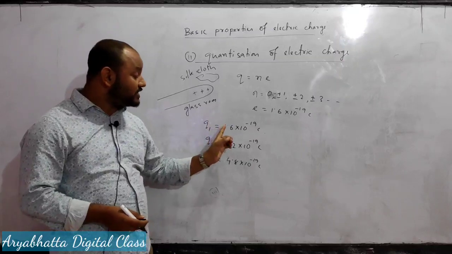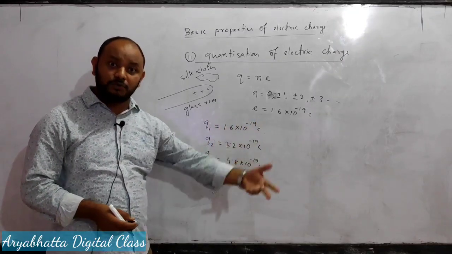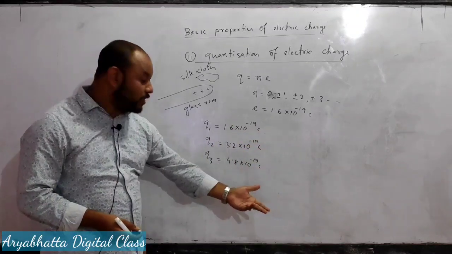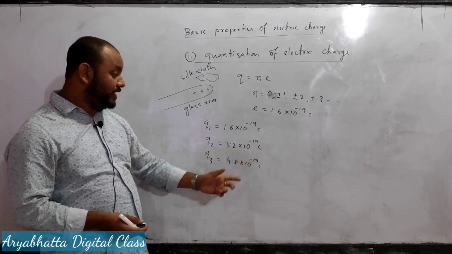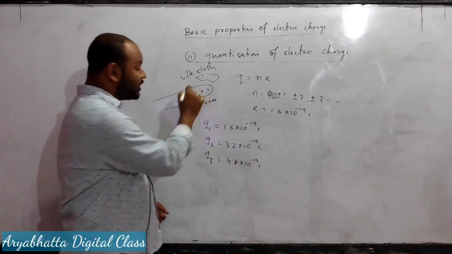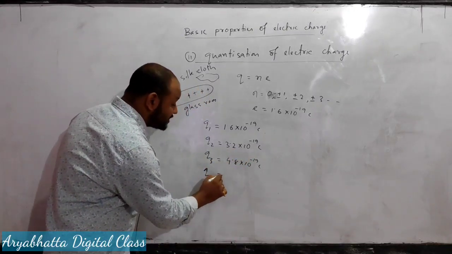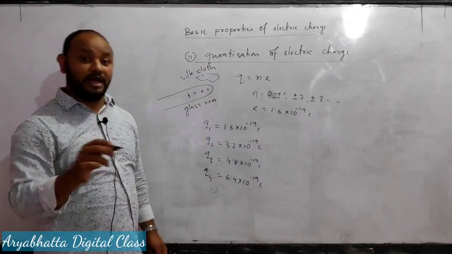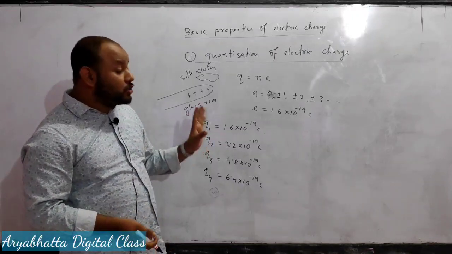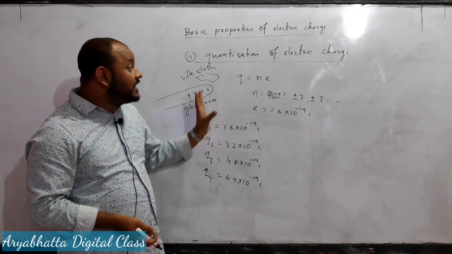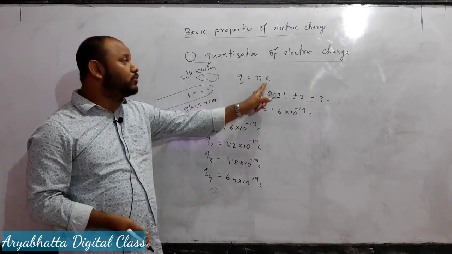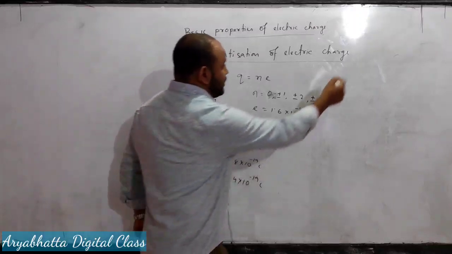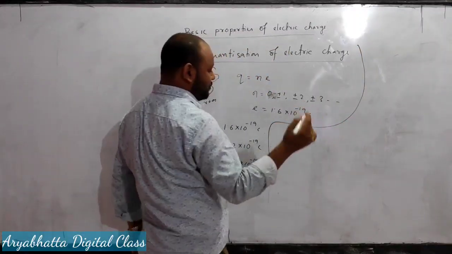That means 1.6 into 10 to the power minus 19 coulomb. Next possible charge will be 3.2 into 10 to the power minus 19 coulomb. Next possible charge will be 4.8 into 10 to the power minus 19 coulomb. If four positive charges appear, the charge will be 6.4 into 10 to the power minus 19 coulomb. That means, you remember, the total charge of a body is an integral multiple of this basic quantum of charge.